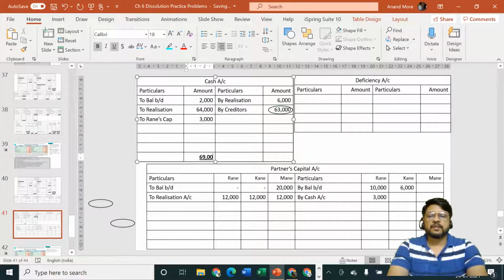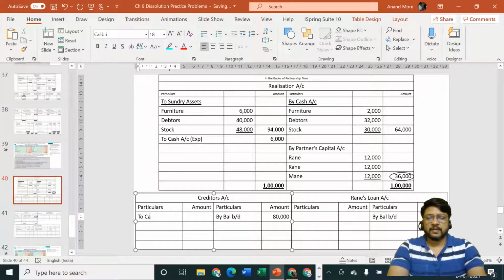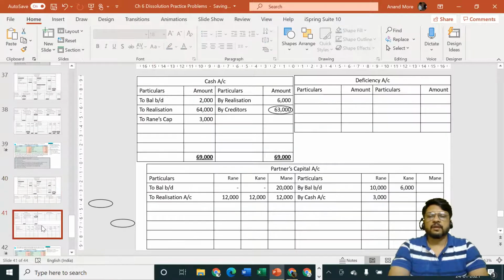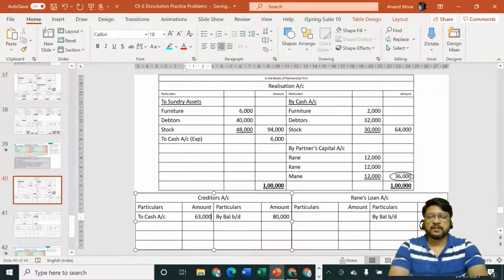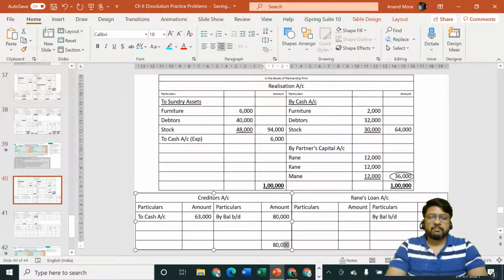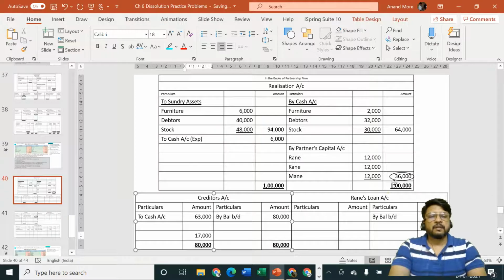Okay, so 69,000 was the total, and in the creditors account, debit side, I'm going to consider cash account. Amount is how much? 63,000 is the cash which is paid. 69,000 was the total, but 63,000 is the cash. So creditors will specify, what about our remaining money, because our account was having a balance of rupees 80,000. You have just now paid rupees 63,000. There is a balance of rupees 17,000 still remaining to be paid to us.